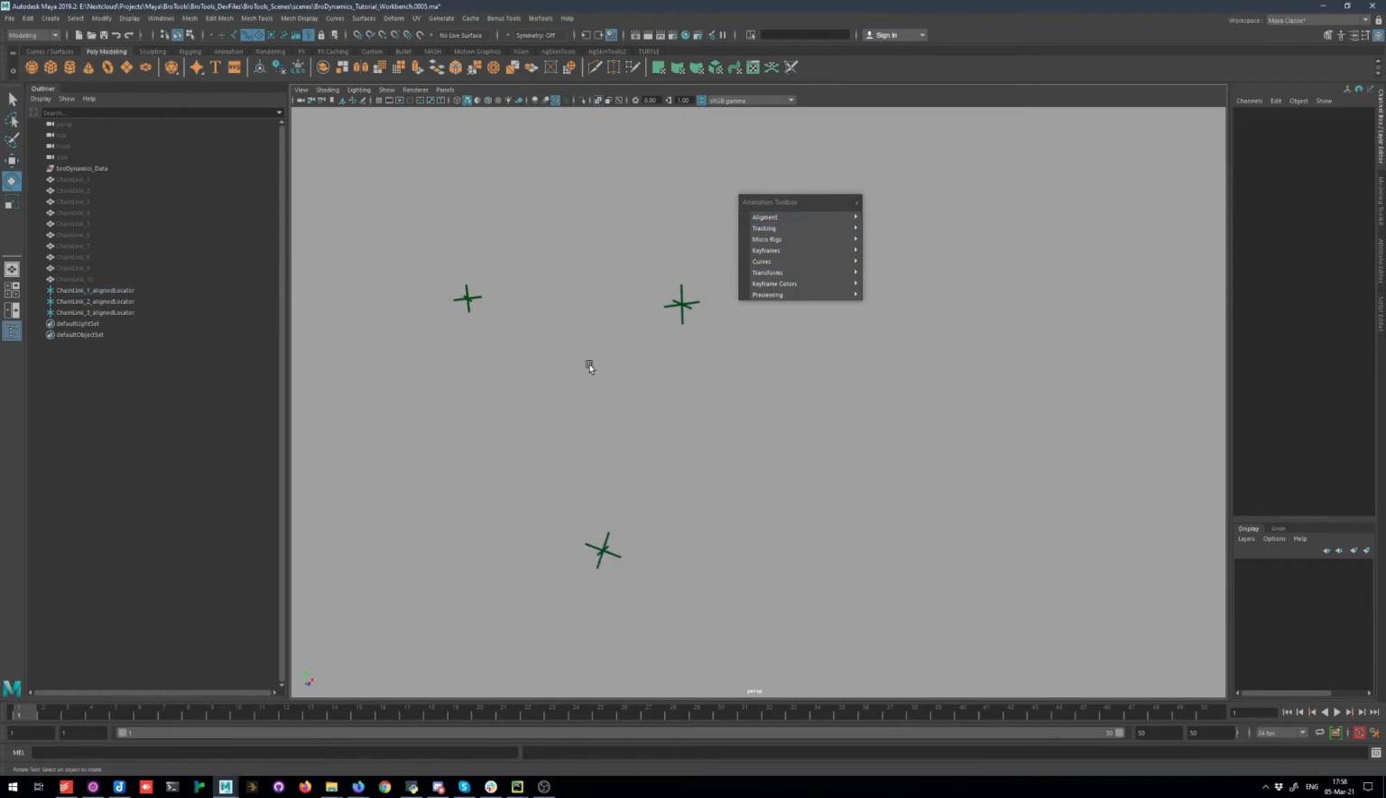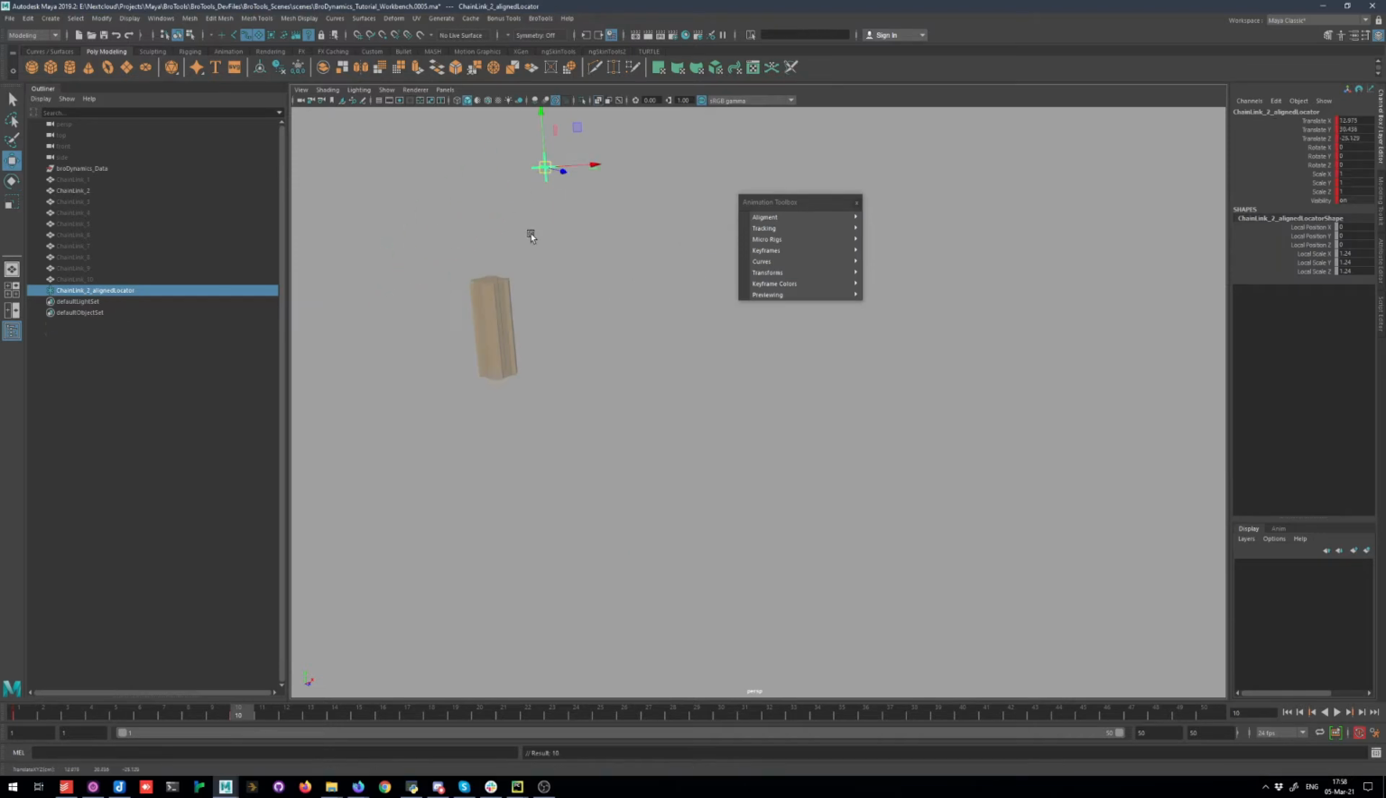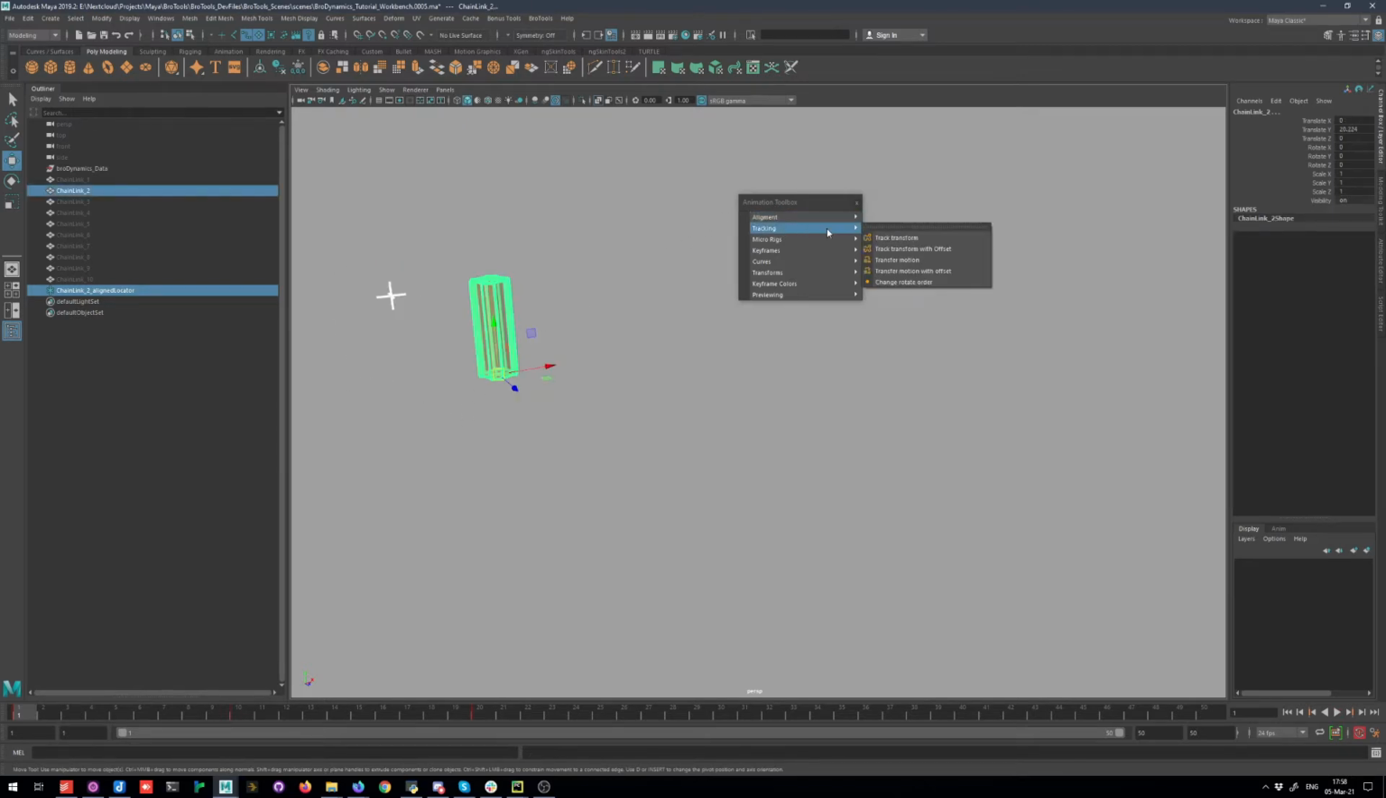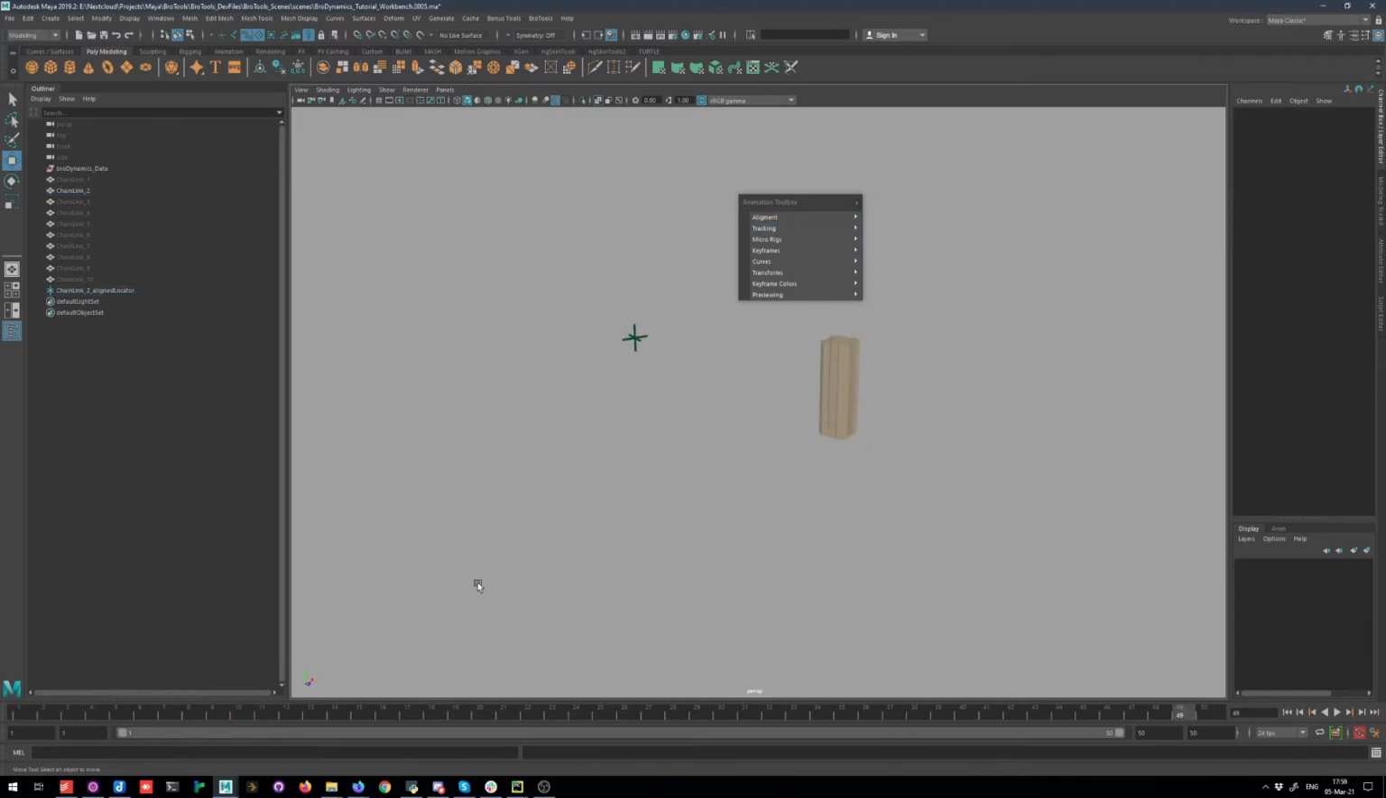Next we have the Tracking section. This section allows you to transfer motion from one object to another. Track Transform will track every frame of the animation, ensuring perfect matching. Track Transform with Offset will also keep initial offset between objects.